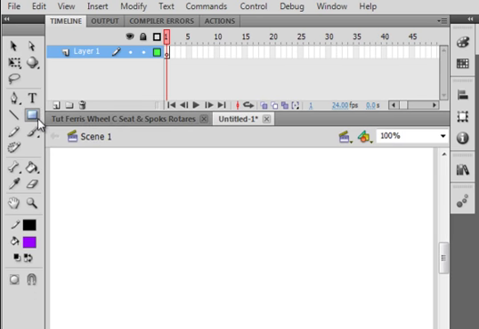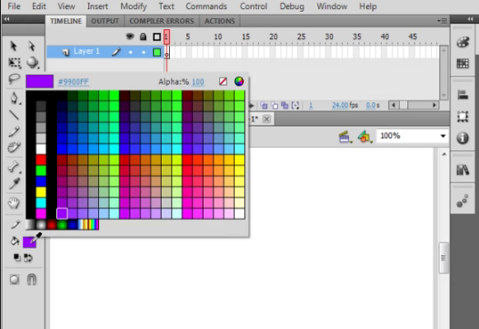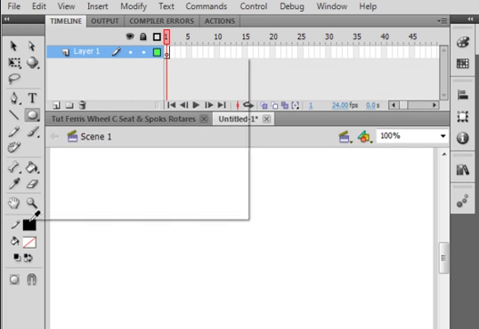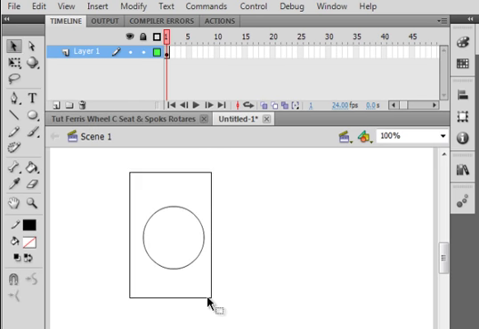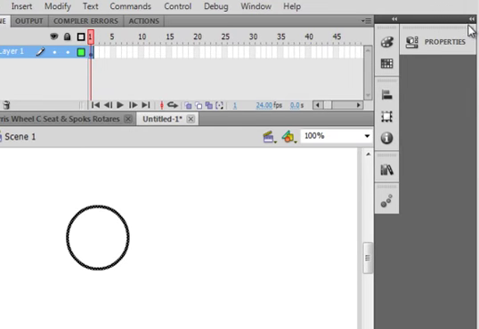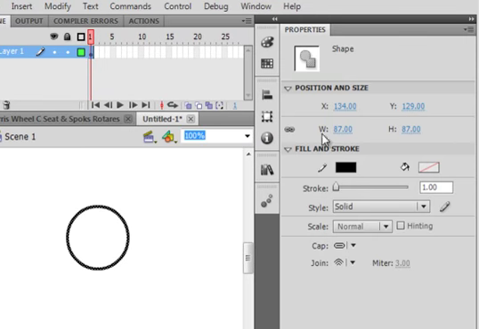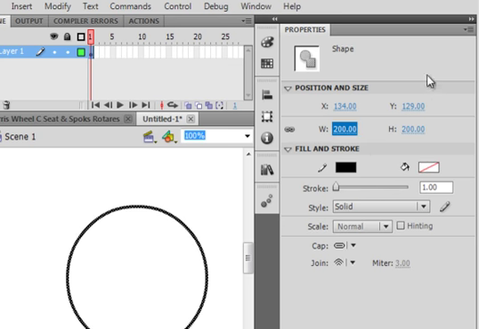Pick up the oval tool right here. I want no fill, so click that fill bucket and come up here and click this. I want black for my stroke. Holding the shift down, I'm making a circle. Pick up the selection tool, highlight it. Open the properties panel. Make sure that this chain link is locked. There it's unlocked, now they're locked. Select this width, make it 200, and when I hit enter, both of them will change.